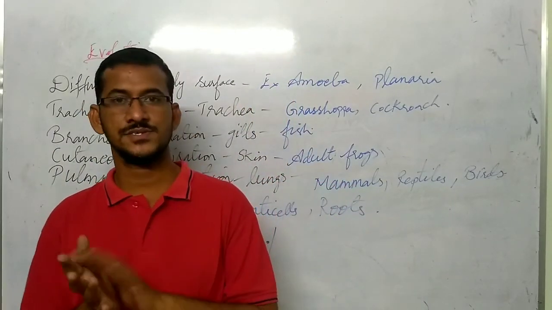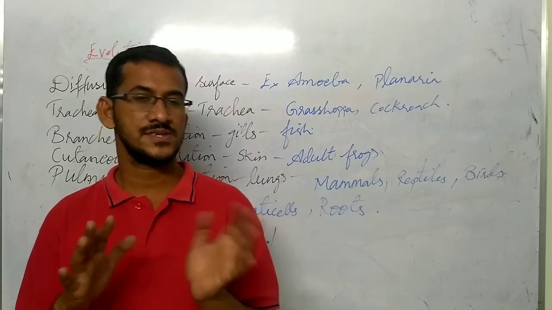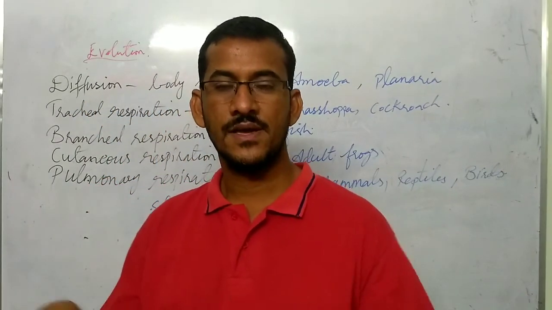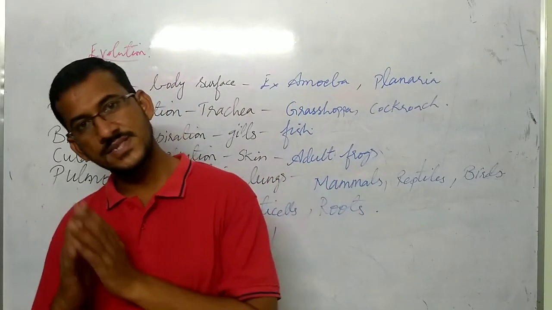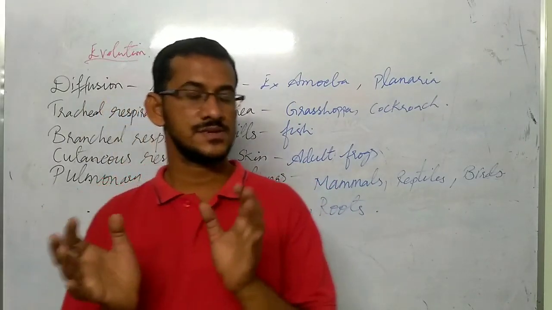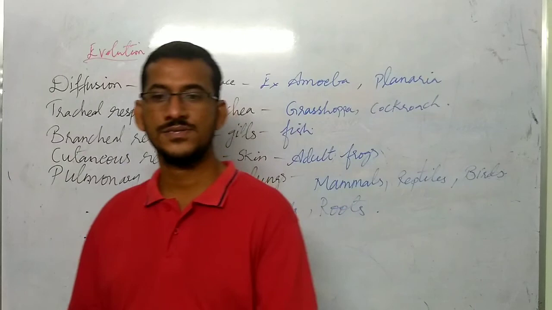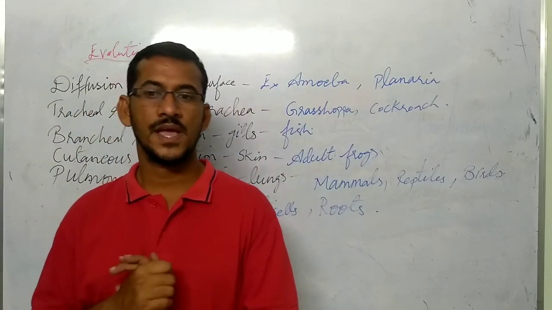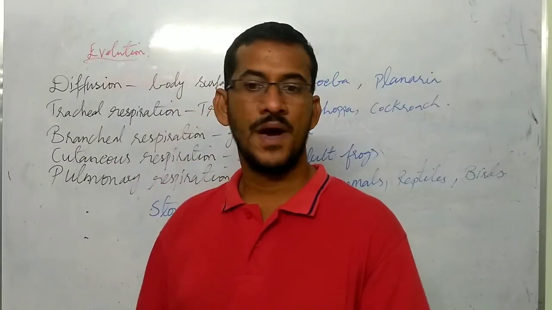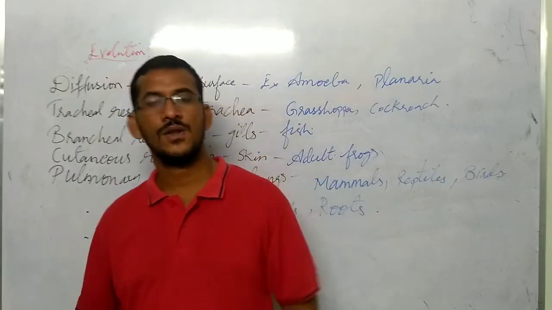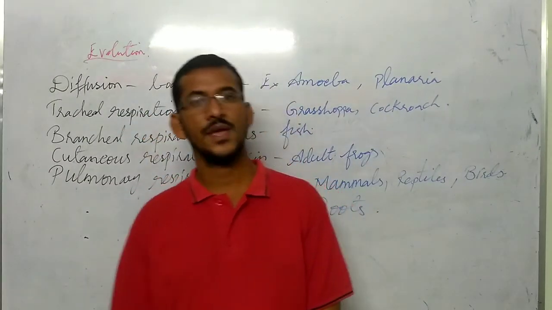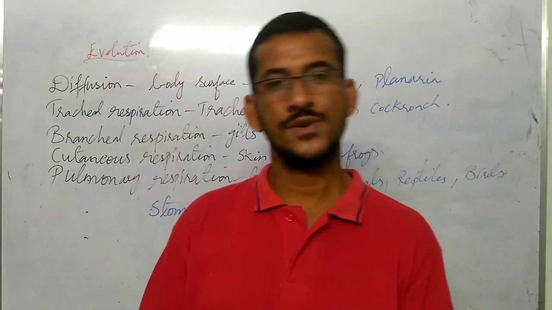Percentage of inhalation and exhalation of air table, as well as the graph, lactic acid concentration graph can be asked, cellular respiration, mechanism of respiration, pathway of air. These are all important answers. Okay, so prepare it well for your exams.